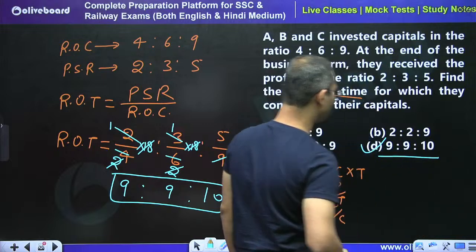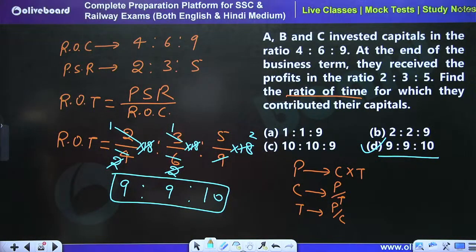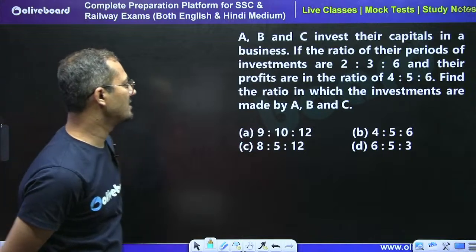9:9:10 is the right answer. D part is the right answer. Yes, D is the right answer. Okay. So moving forward, now tell me what is the answer for this question.